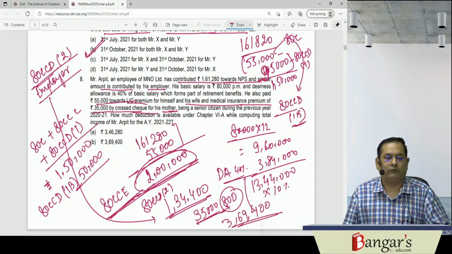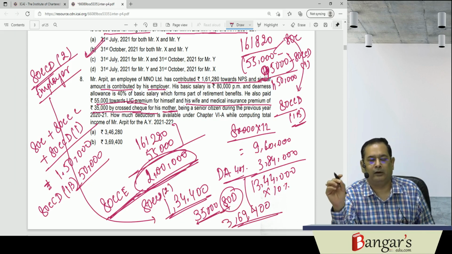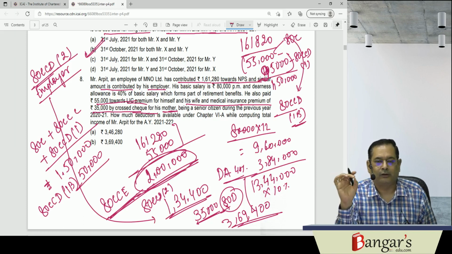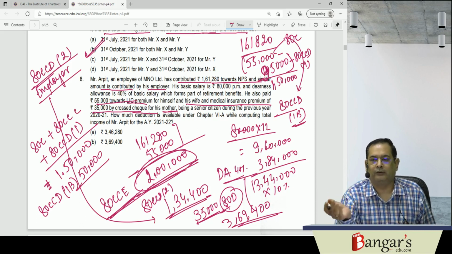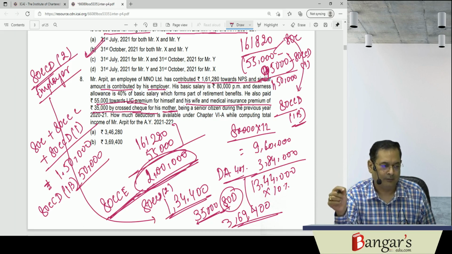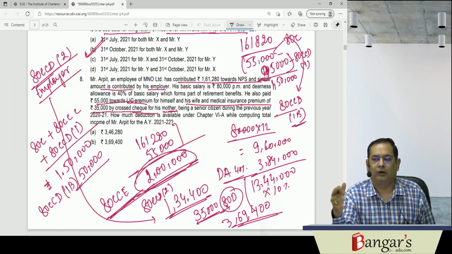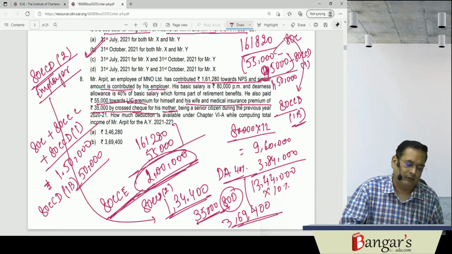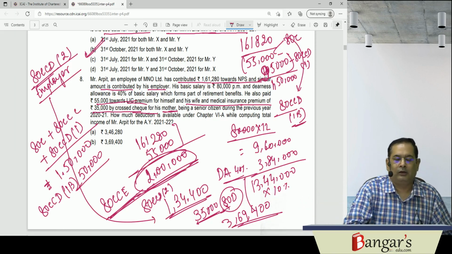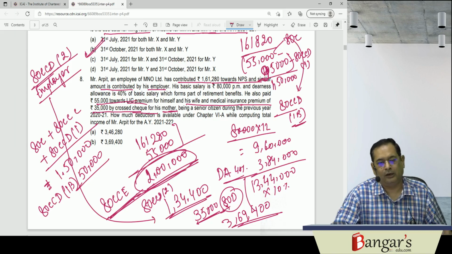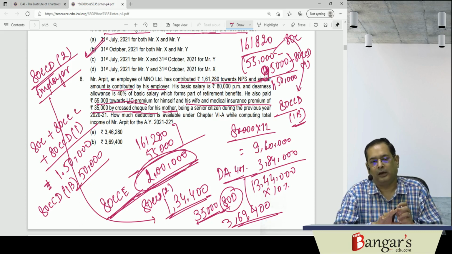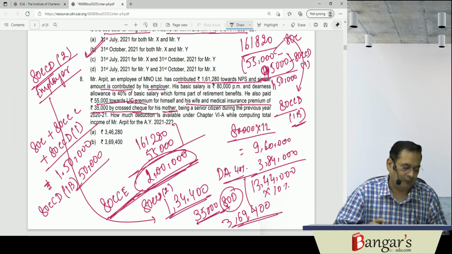So the employer's contribution is separately eligible at the rate of 10% of the salary. Salary means basic salary plus DA allowance. The employee contribution qualifies under 80CCD. In addition to that, in excess of 150, whatever additional contribution is there, the same qualifies under 80CCD subsection 1B. So 80C plus 80CCC plus 80CCD subsection 1 in aggregate cannot exceed 150, which we have considered here.